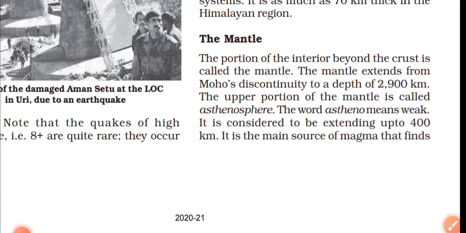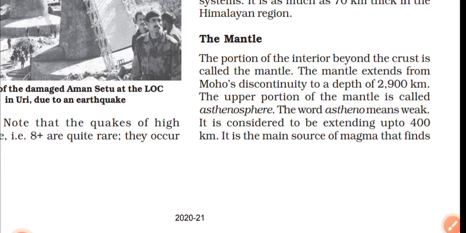The mantle is the second layer from the top of the earth. It extends from the Moho discontinuity to a depth of 2900 kilometers. The upper portion of the mantle is called the asthenosphere, which is semi-liquid. Astheno means weak. It extends up to 400 kilometers. It is the source of magma. Average density of the mantle is 3.4 gram per centimeter cube. These are the characteristics of the mantle.